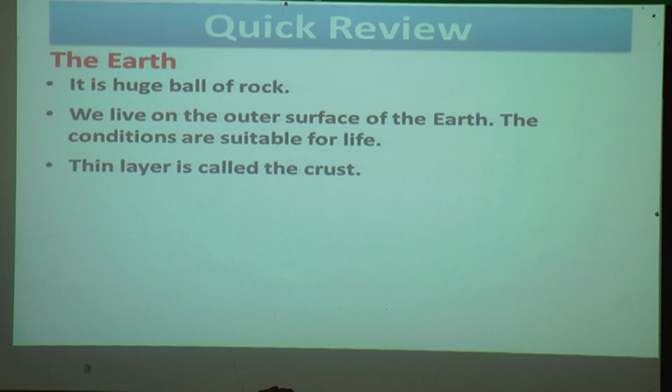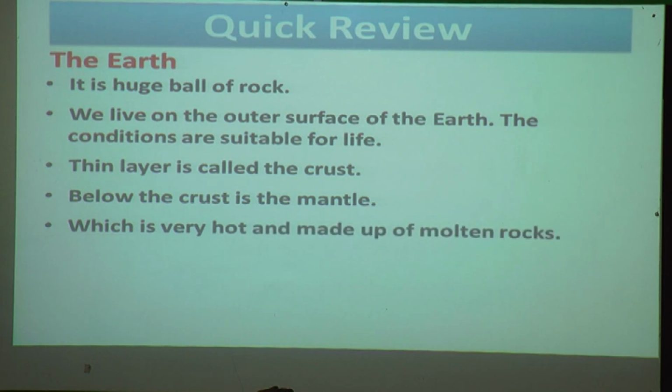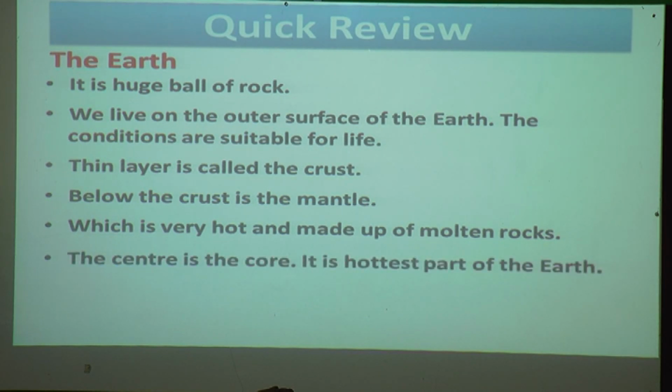The thin outer layer is called the crust. Below the crust is the mantle layer, which is very hot and made up of molten rocks. The center is the core. It is the hottest part of the earth.